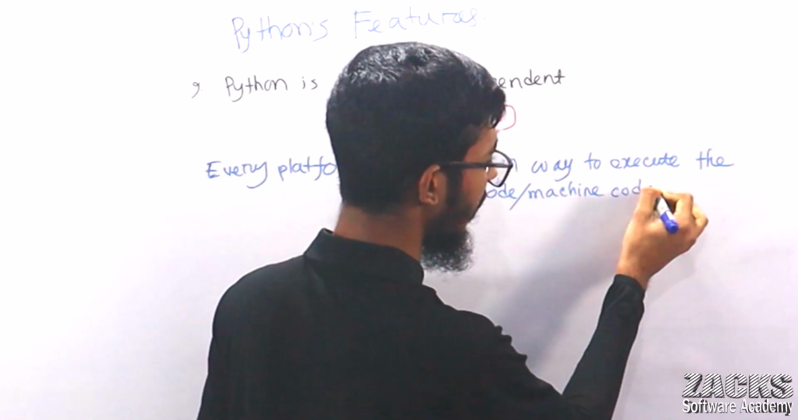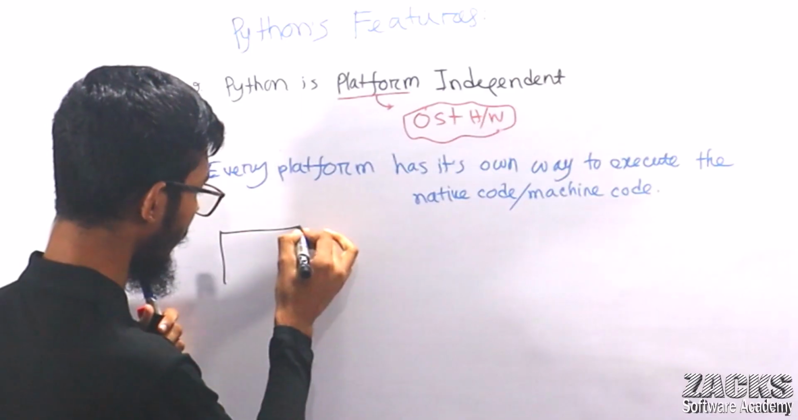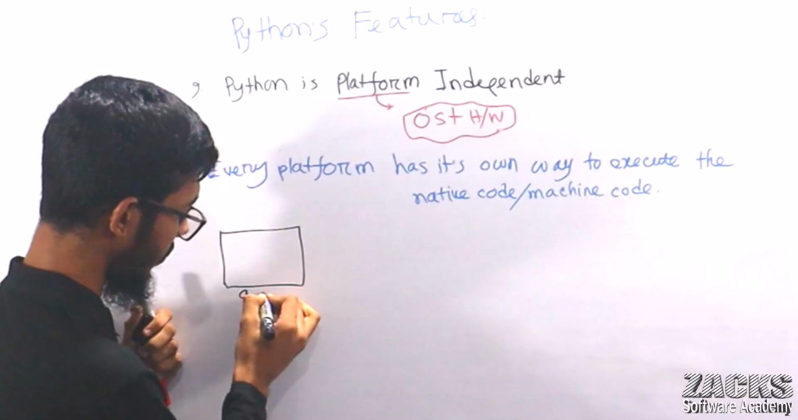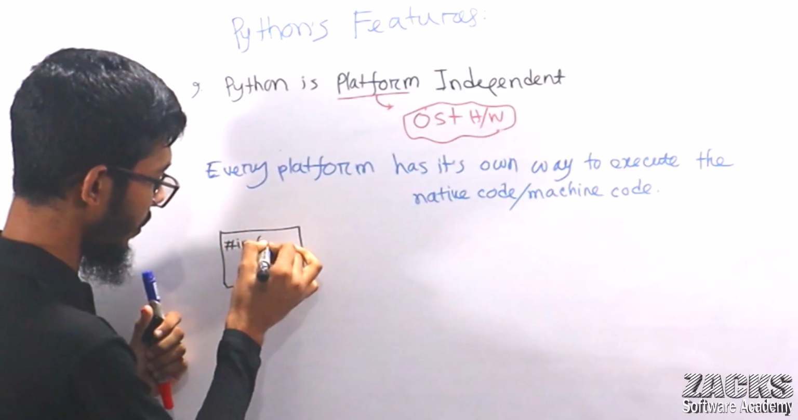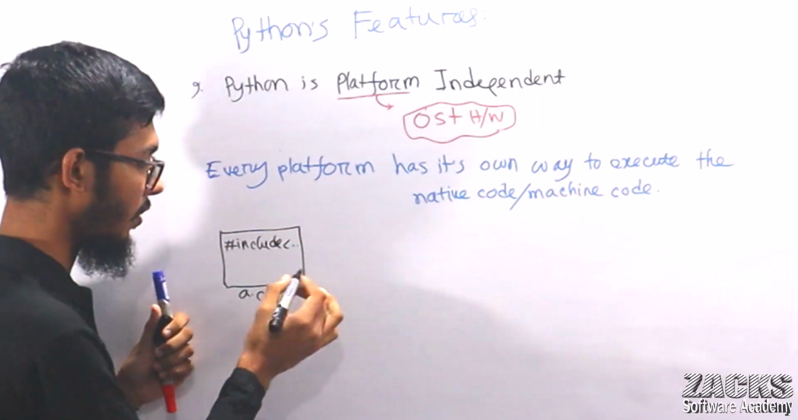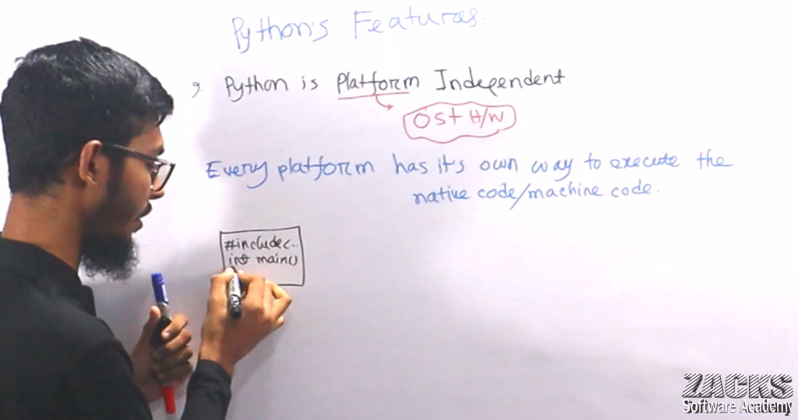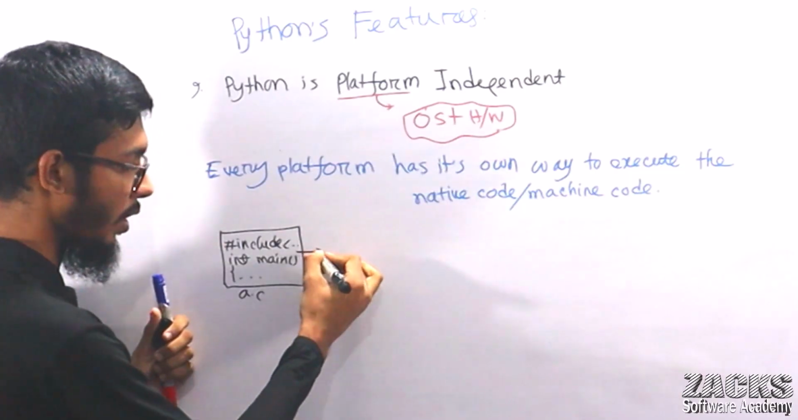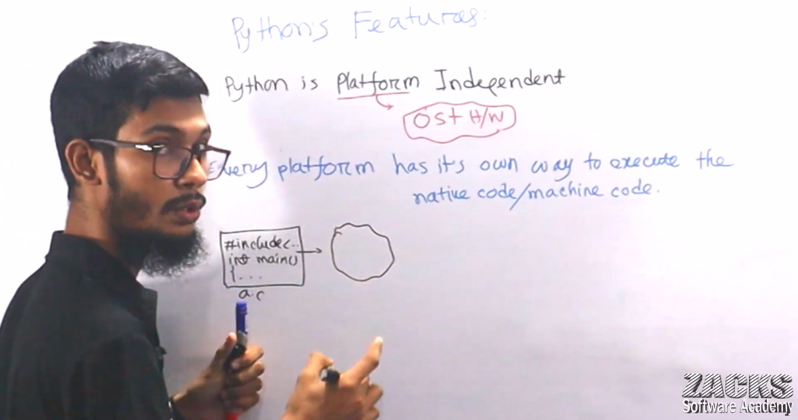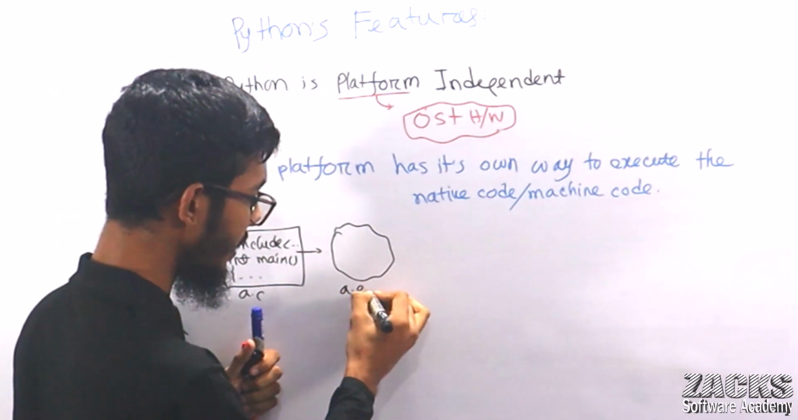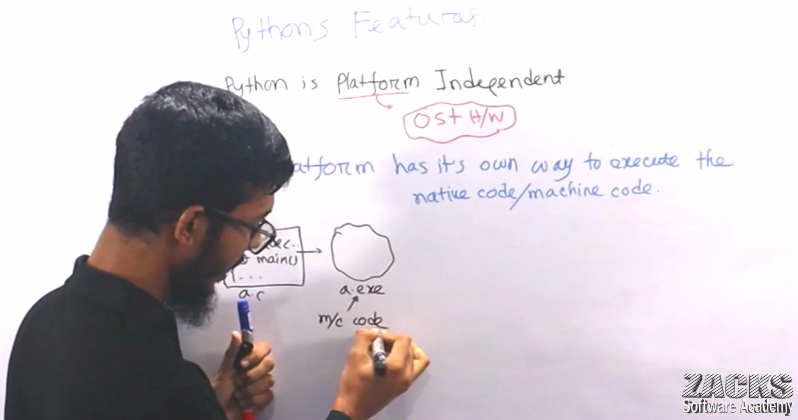Machine code. Consider this is your C program, like a dot c, na. This is your C program, like your hash include stdio.h, integer main, na. Okay, if you know, otherwise don't worry. So after compilation, sir, what will happen? One machine code will be generated. What is the name? A.exe, na. This is called machine code or native code, right?